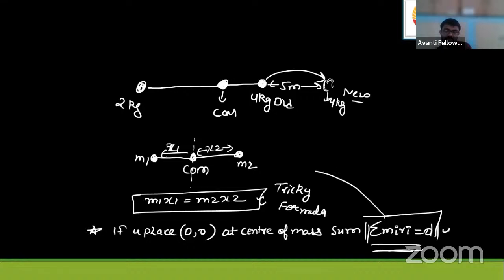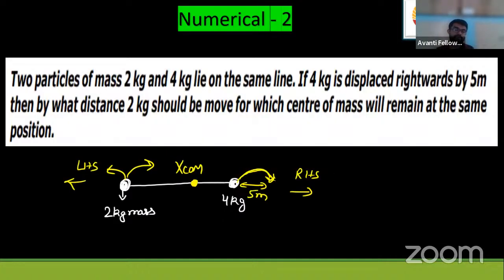It is from this only that we have derived this formula, m1 x1 equals m2 x2. Now the question is very, very simple, students. Just apply this trick. The mass moment will be 4 kg into the distance shifted, 5, and I'll put this equal to 2 kg into x, where x is the distance shifted. When I solve this, I get 4 times 5 is 20, divided by 2 is 10. So x equals 10 meter.